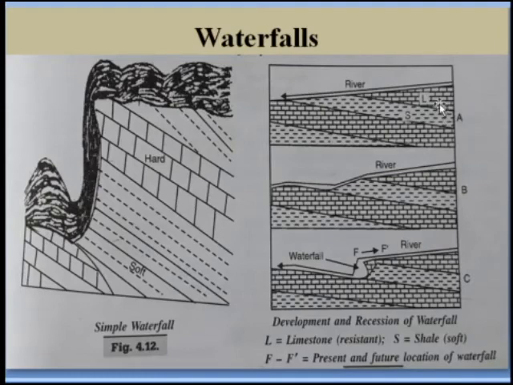Okay, so in the figure A, the water is flowing over these beds of rock. Okay, then where these rocks are very soft, its erosive power is very less. Okay, because of the softness.